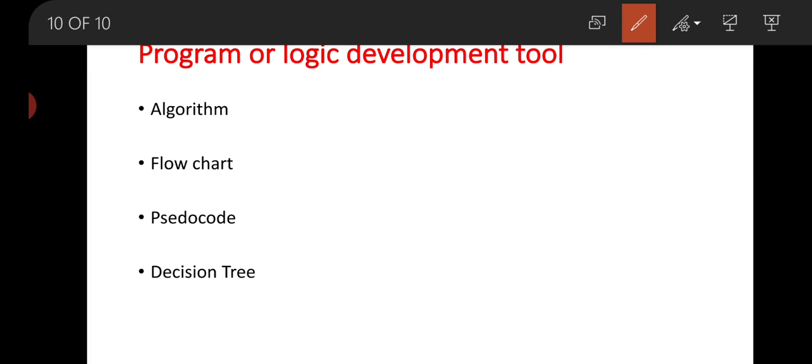Now these are some program or logic development tools. That means if we are going to develop program logic, how can we develop the logic? Because if we are going to write any program, first of all you have to think about the logic of the program, how to write that program and how to decide the flow of control of the program, etc. Some tools and methods are given. First one is algorithm, second is flowchart, third is pseudocode, fourth is decision tree. In the next class we will discuss all these terms in detail.